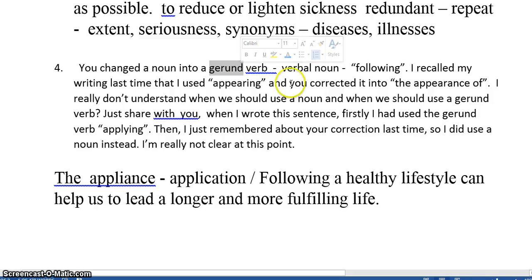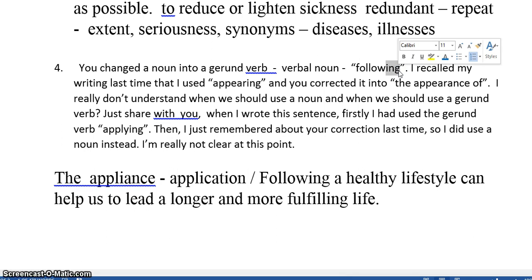So let's describe our gerund as a verbal noun, and we can identify them by a verb that has this ing form. Now be careful, because it could also be the continuous form of the verb. I am following.